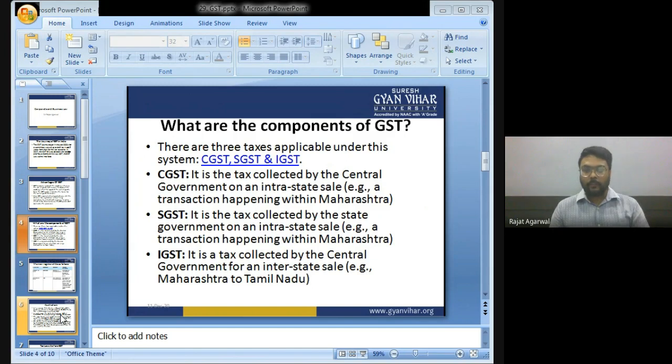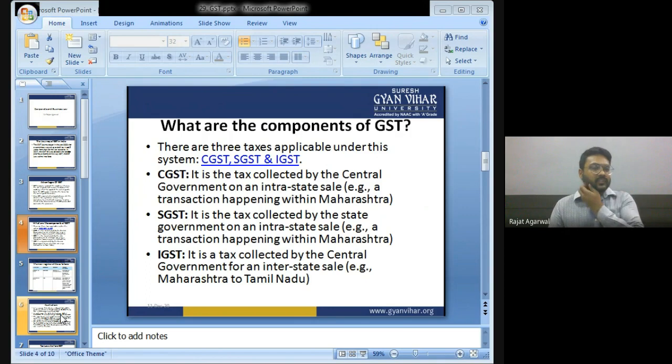What are the components of GST? There are three taxes applicable under GST: CGST, SGST, IGST. CGST is Central Goods and Service Tax. SGST is State Goods and Service Tax. IGST is Integrated Goods and Service Tax.